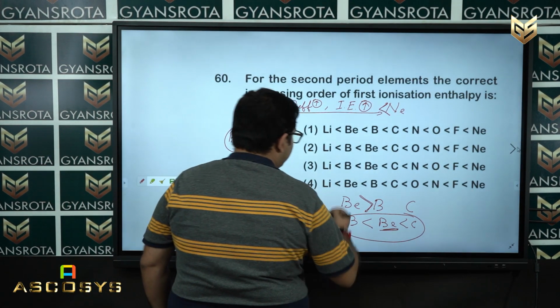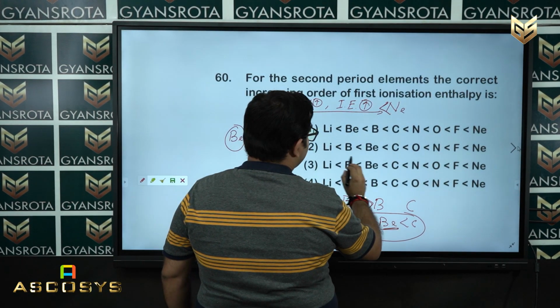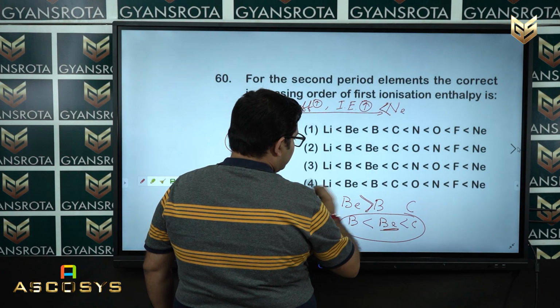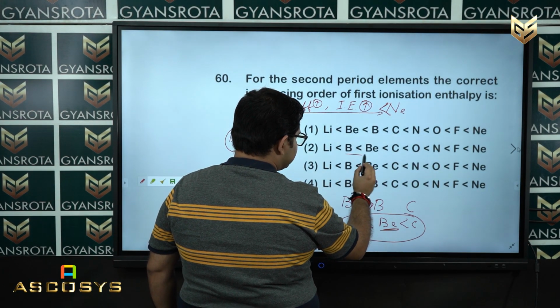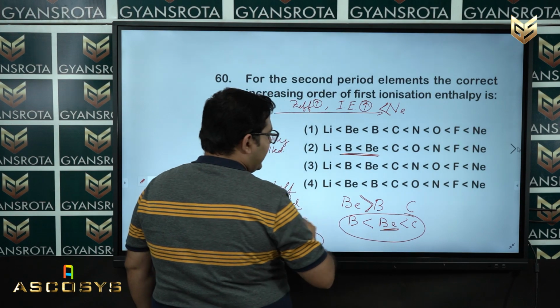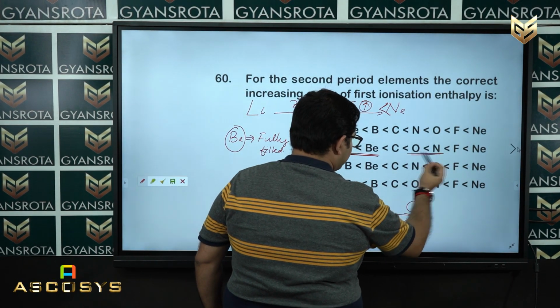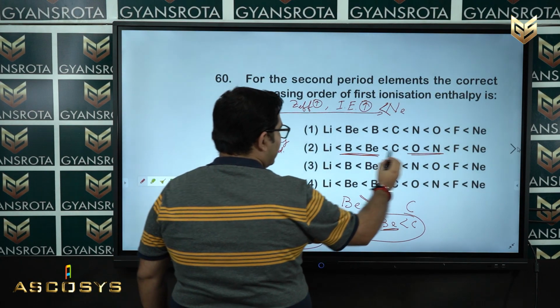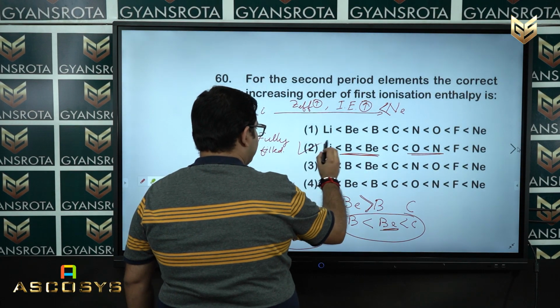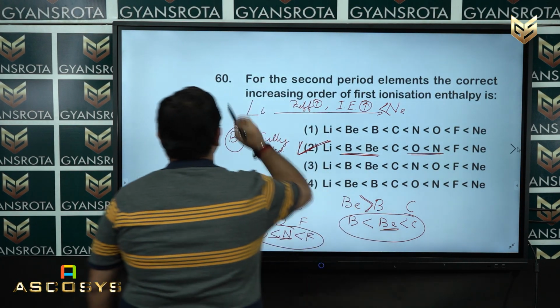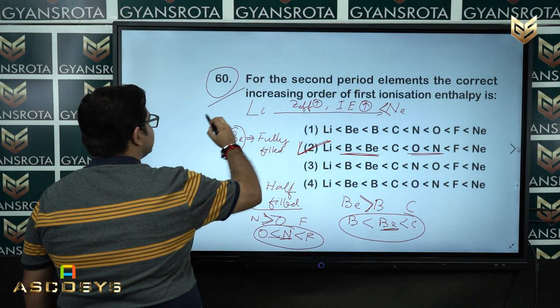Now, if you see your option number 2, where boron is less than your beryllium, and similarly your oxygen is less than your nitrogen, and remaining all are the same. So option number 2 is the correct answer of your question number 60.